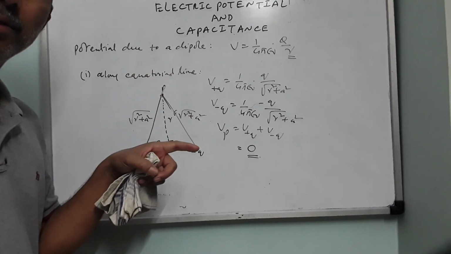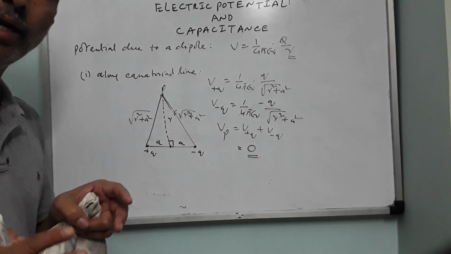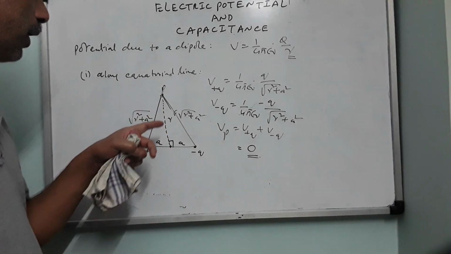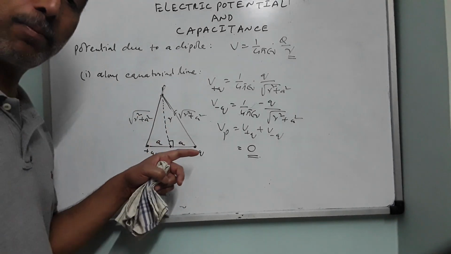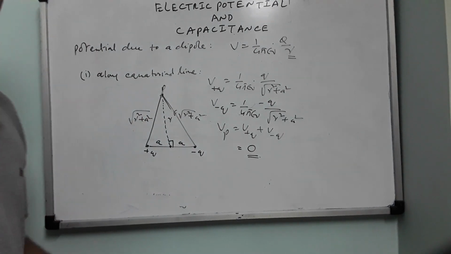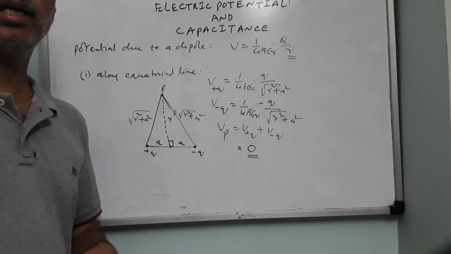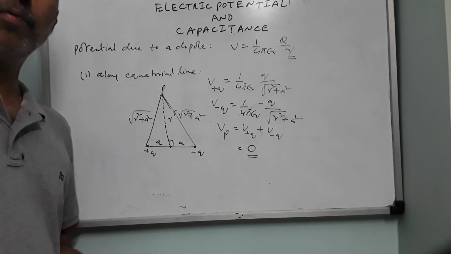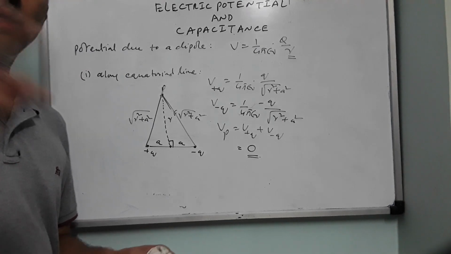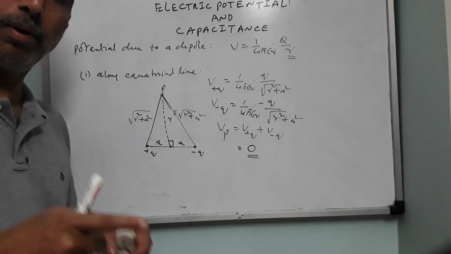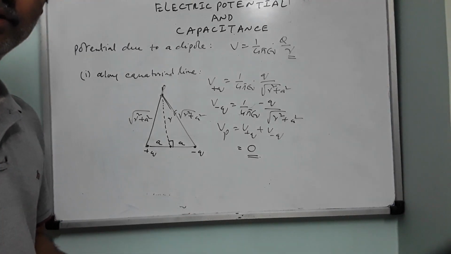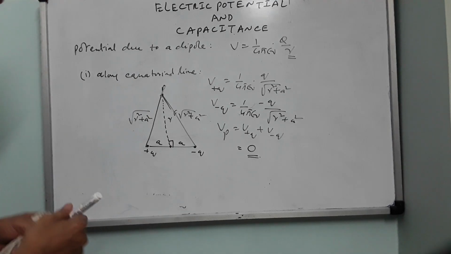Very interesting. At the same point, the electric field will be 1 by 4 pi epsilon naught into p by r cube. I am speaking about electric field along the equatorial line of a dipole, where p was the dipole moment. But at the same point, electric potential is what? 0. So therefore, is it necessary that electric field should become 0 at a point where electric potential becomes 0? No need. Potential may become 0 at a given point, but field still can exist. And vice versa is also true, those cases we are going to see.